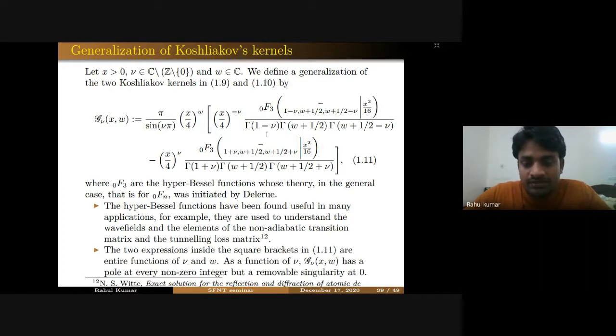And one can see very easily that these 0F3 and these whole terms are analytic functions of nu and w. For nu equal to 0, you will see that these two will be equal to each other, and because of the sin nu pi, you will have a removable singularity. That's why this g nu definition is valid for this range of nu. And w can be any complex number.